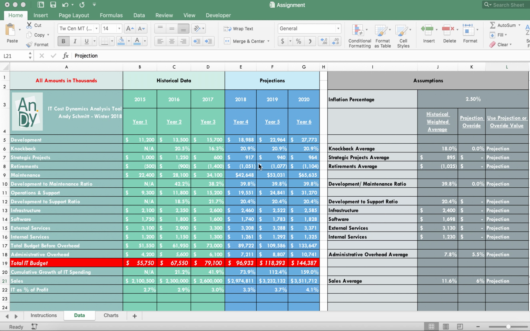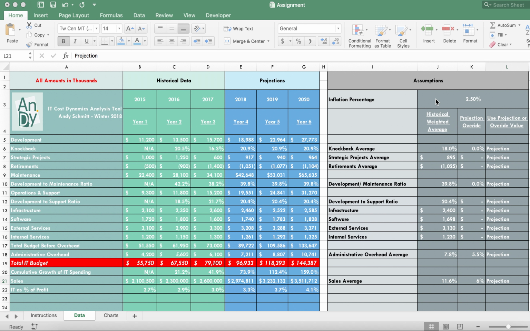Hello. This spreadsheet is for the Andy Corporation. You'll notice over here on the left-hand side, I've got three columns of historical data, 2015, 16, and 17. And over here, we have projections for 18, 19, and 20.